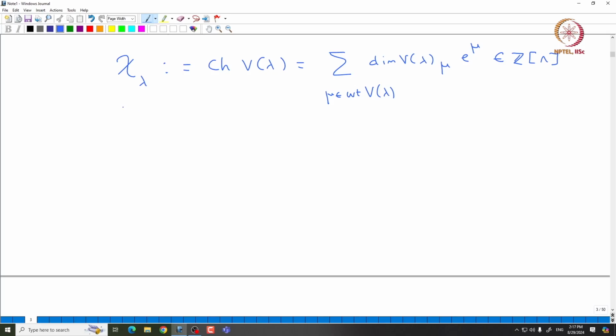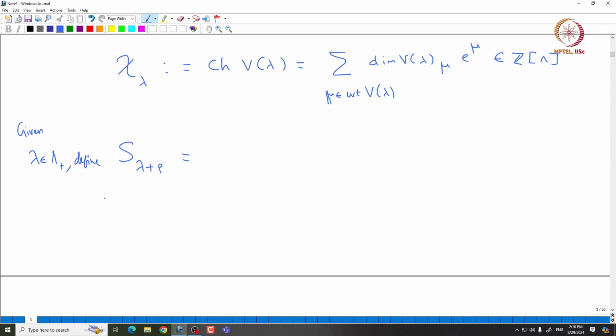So, we want to understand what the character will be in terms of some known factors. For that purpose, let us define these Weyl sums. Given lambda, let us say dominant, we define S lambda plus rho. This is what you find in the numerator of the Weyl character formula.